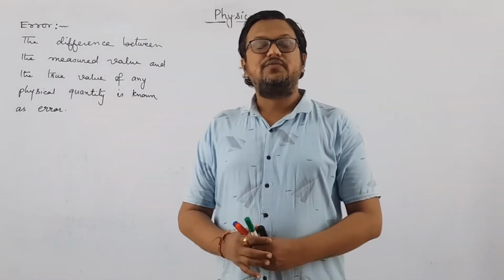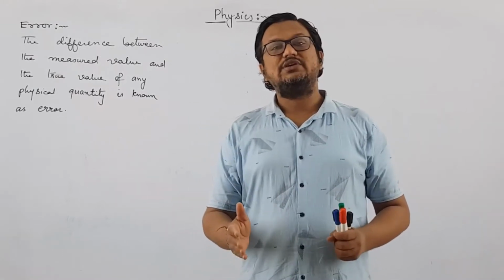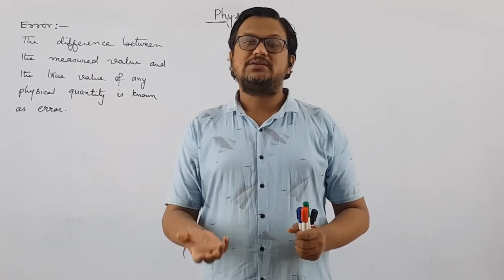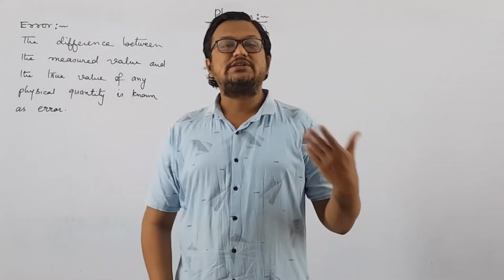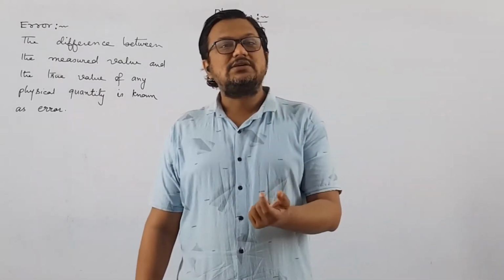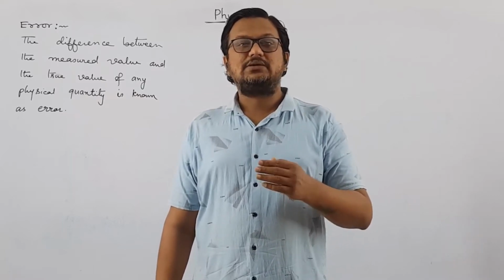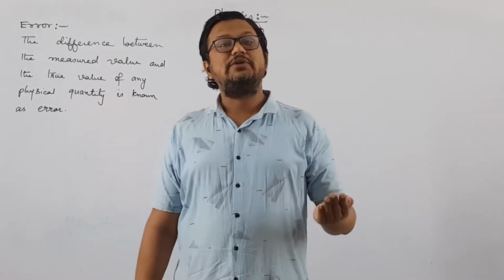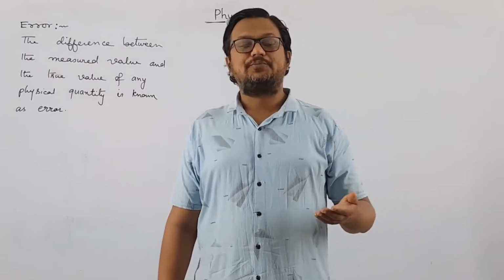Now in the last lecture, we discussed least count error. So what is least count? Least count is defined as the minimum measurement that an instrument can measure precisely. Say for example, the least count of a scale is 0.1 centimeter, or you can say 1 mm, because that scale will measure up to 1 mm only. Any value below 1 mm will not be measured by using this scale. On the other hand, the least count of a vernier caliper is 0.01 centimeter. So different instruments have different least counts.